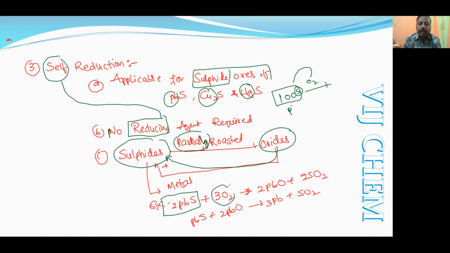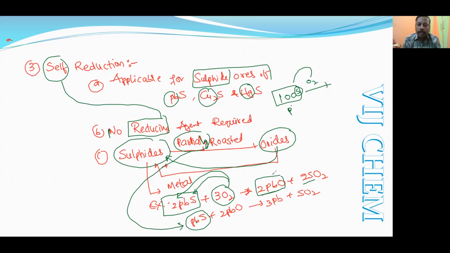When it is treated with the oxygen, then what happens? Some oxygen will be used in converting the sulfur into sulfur dioxide. Some oxygen will be used in the conversion of lead into lead oxide. So this lead oxide and some lead sulfide is still left over. That's why the word "partially" is used. That means unreacted lead sulfide. This is a partially reacted lead sulfide.